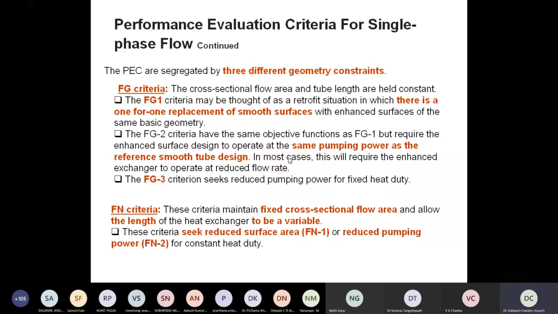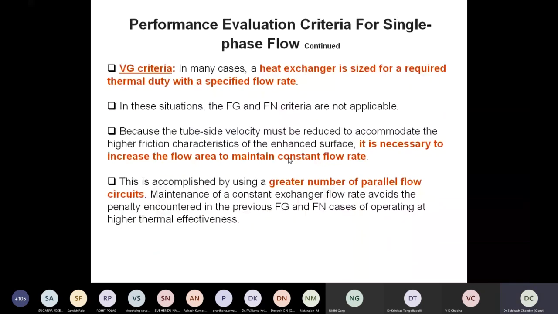So we are trying to change the design of the heat exchanger for constant duty. We are trying to miniaturize the size of the heat exchanger. So then we have variable geometry. In many cases, heat exchangers are sized for a required thermal duty with a specific flow rate. So in this situation, the FG and FN criteria are not applicable.